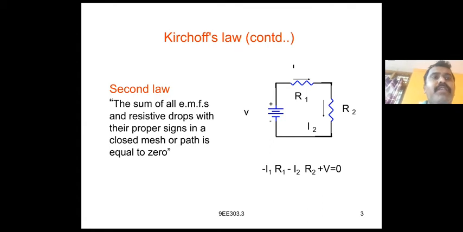For example, we take one circuit in a network connected with a voltage source and two resistors. Through the resistances the currents flow, that is I1 and I2. I1 is the current flowing through R1, and I2 is the current flowing through R2. So the equation as per the voltage law can be written as minus I1R1 minus I2R2 plus V is equal to 0. These minus signs are taken depending upon the directions of the current flowing through the elements.